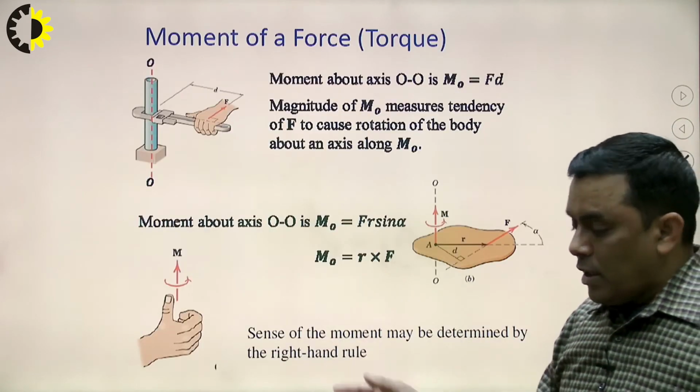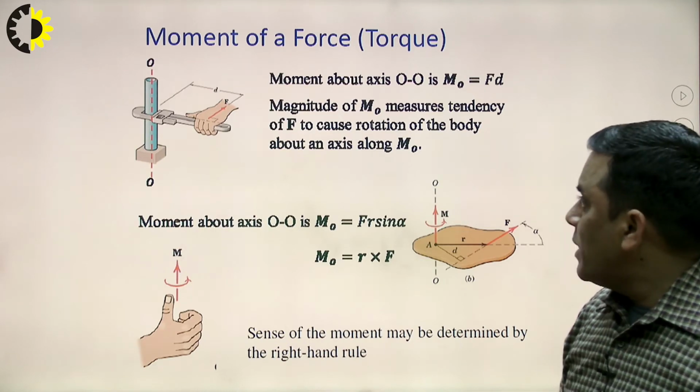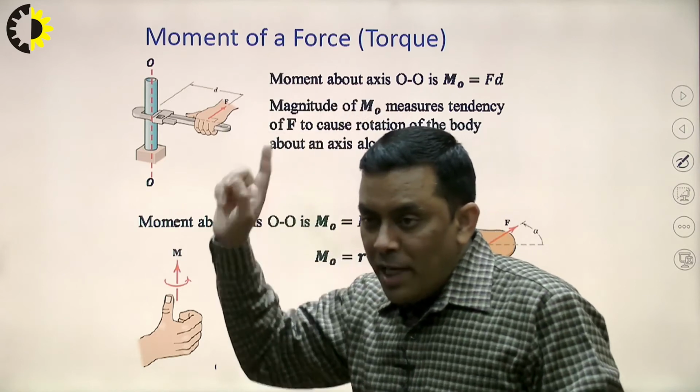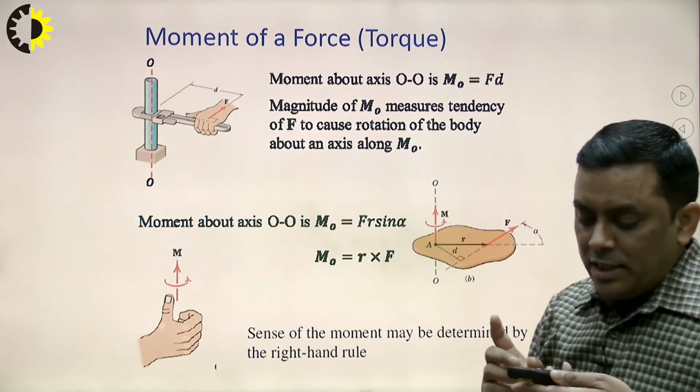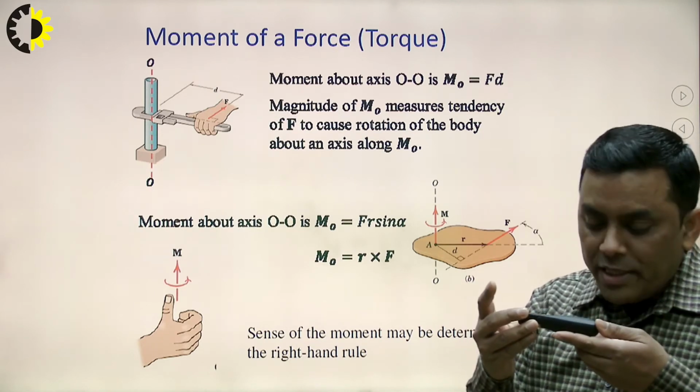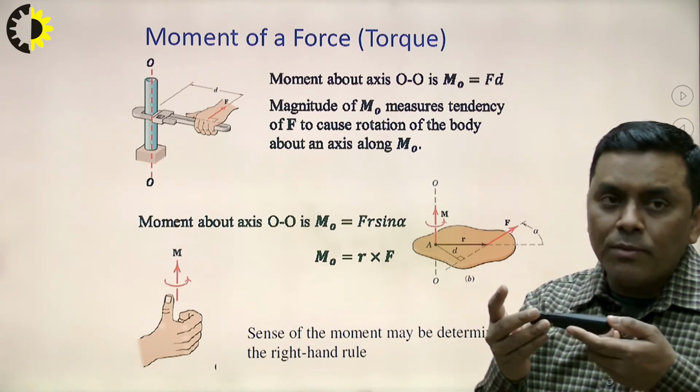Now earlier we have discussed moment. So what is basically the moment of a force? Moment is a rotational tendency of a body due to the effect of force.